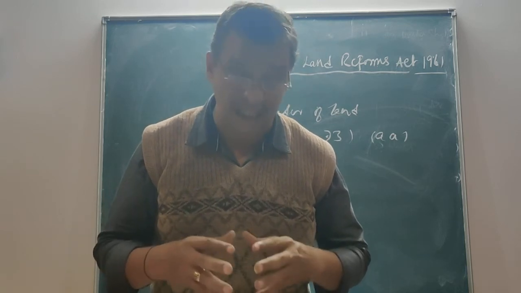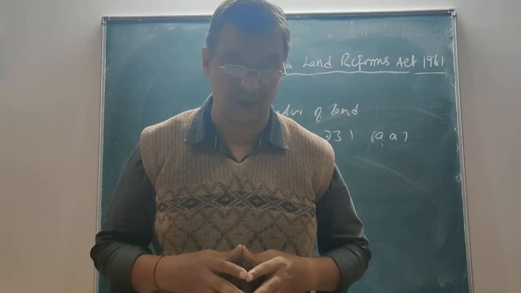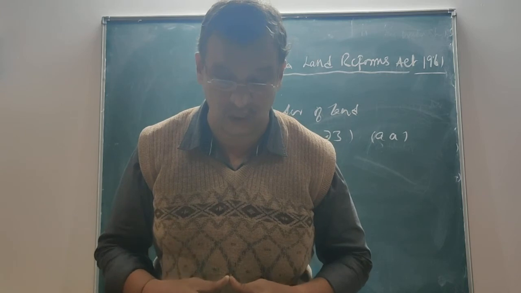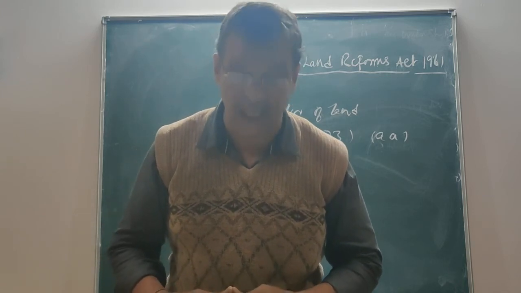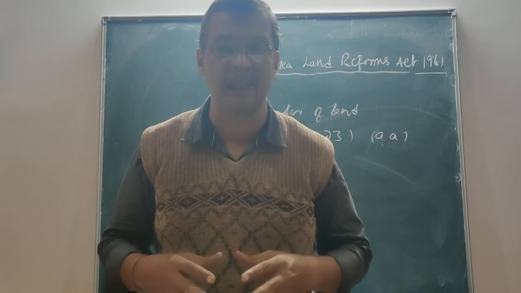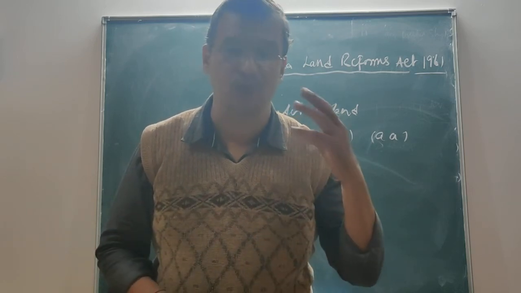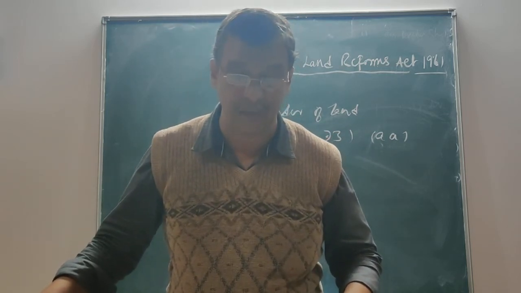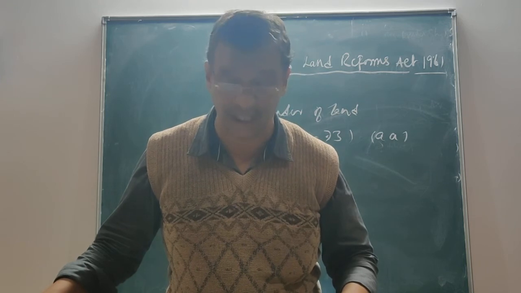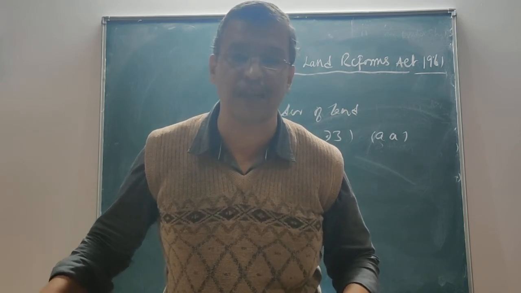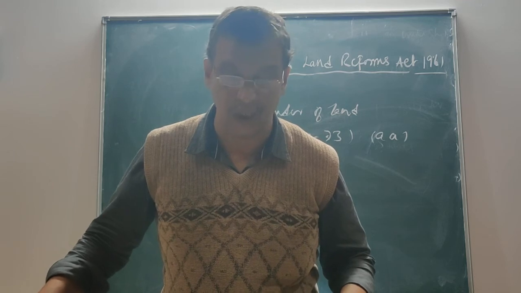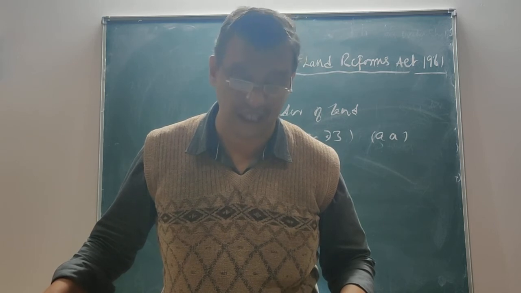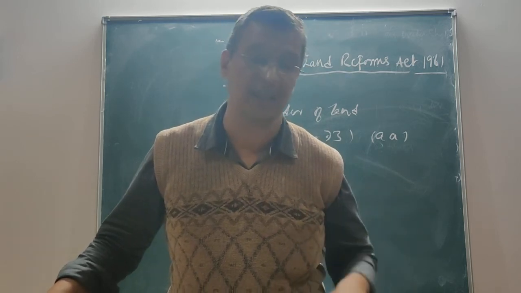And where the land is being personally cultivated by a person and the surplus land has been given to the tenants, as it has been surrendered, then the same land can be cultivated by that person. That is, if they are cultivating the land, they can take those lands and hold them personally. Or I can put it this way: where a person holds land cultivated by him personally as well as land cultivated by the tenant, then whatever surplus land is in his part, with reference to the land cultivated by the tenant, can be given by way of surrender. This is one another criteria.